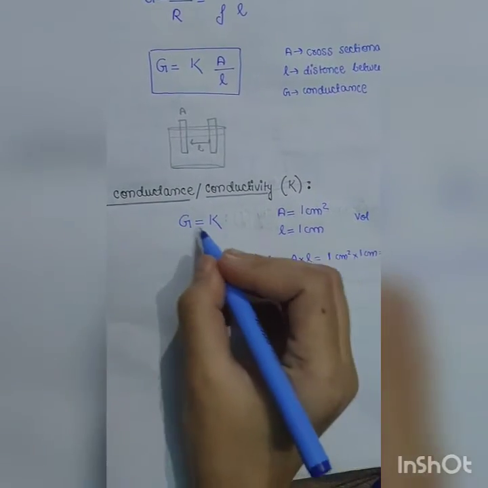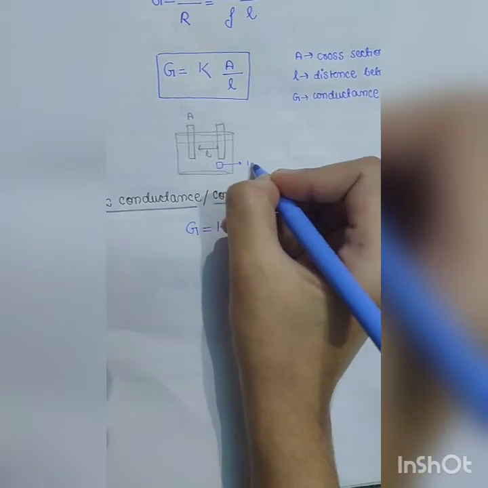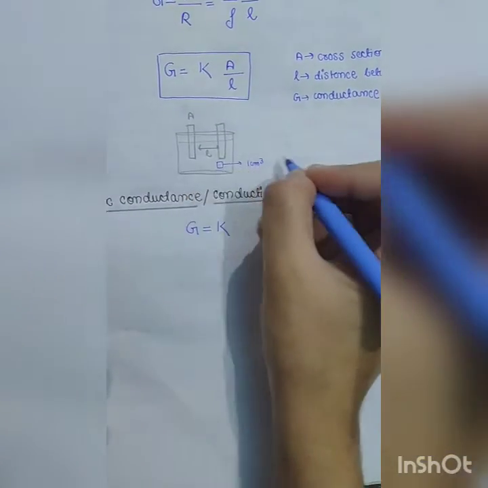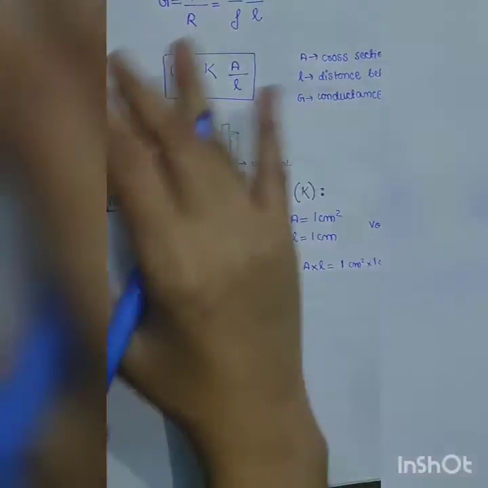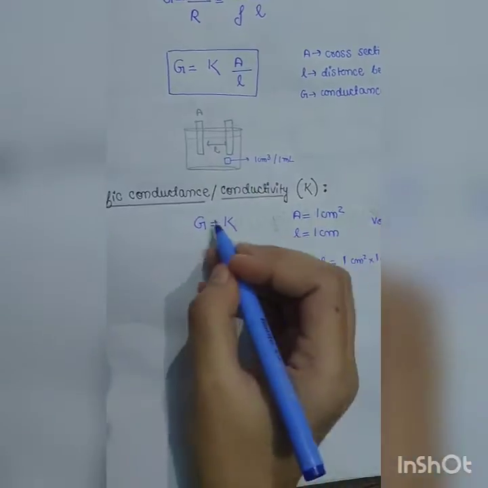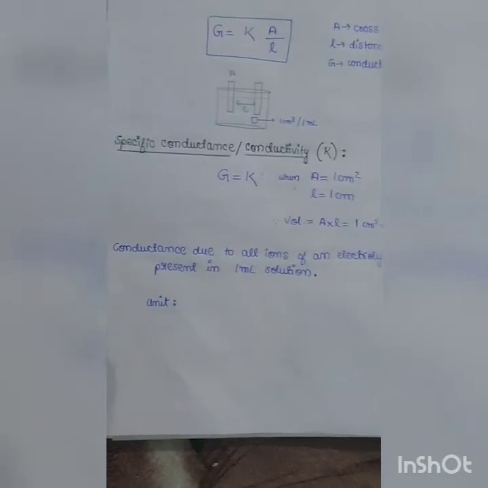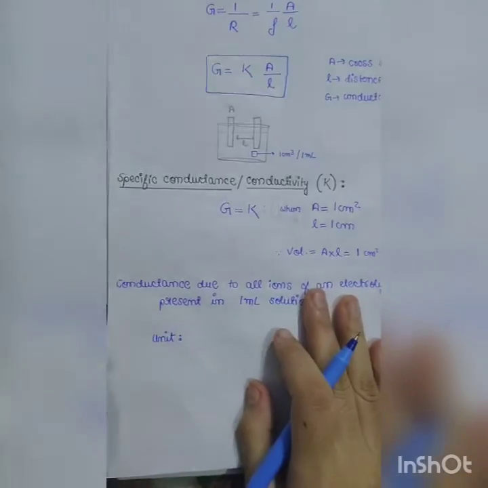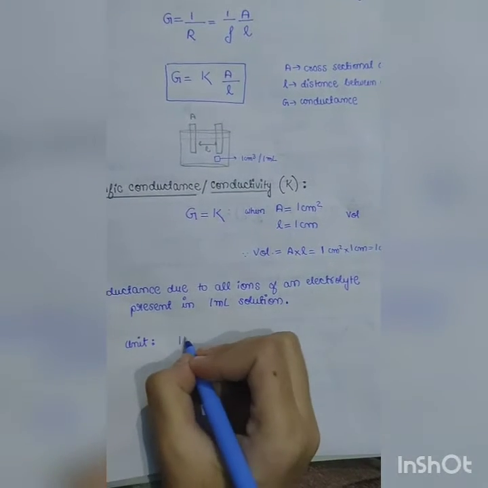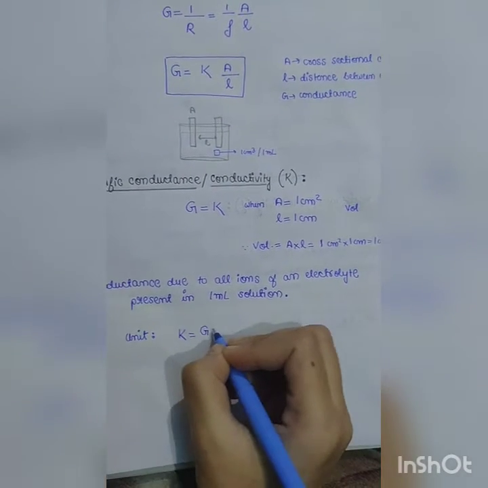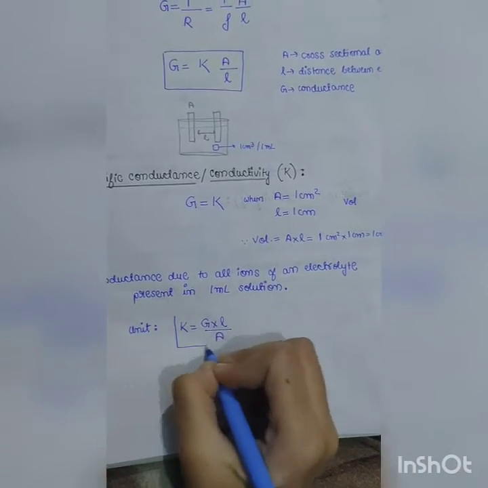So we can also say specific conductance is the conductivity of 1 centimeter cube of the solution or 1 milliliter of the solution. Conductance due to all the ions of an electrolyte present in 1 ml solution is specific conductance or conductivity. Now what about units? Here we have to find kappa. G, L here is divided, there it is multiplied, so G L by A. This will be the value of kappa.